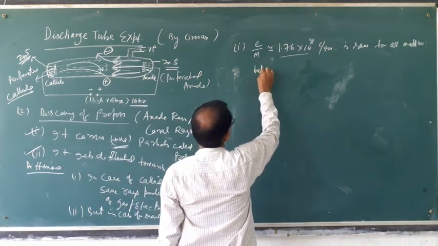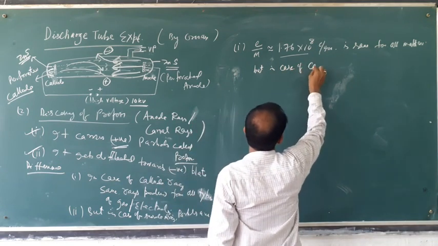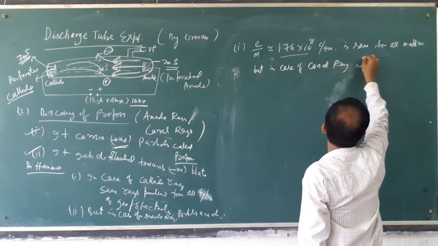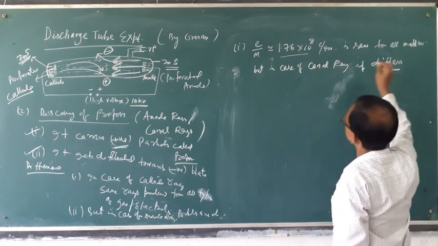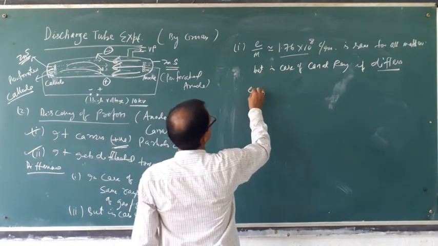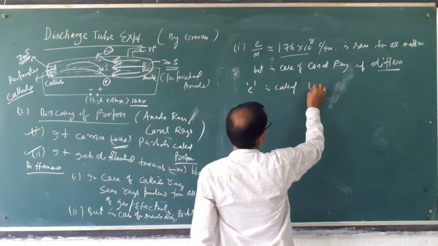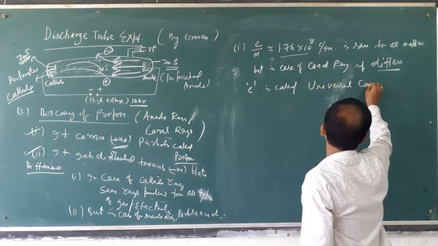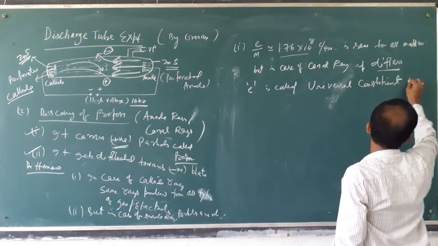But in case of canal ray, it differs. That's why electron is called the universal constituent of matter.